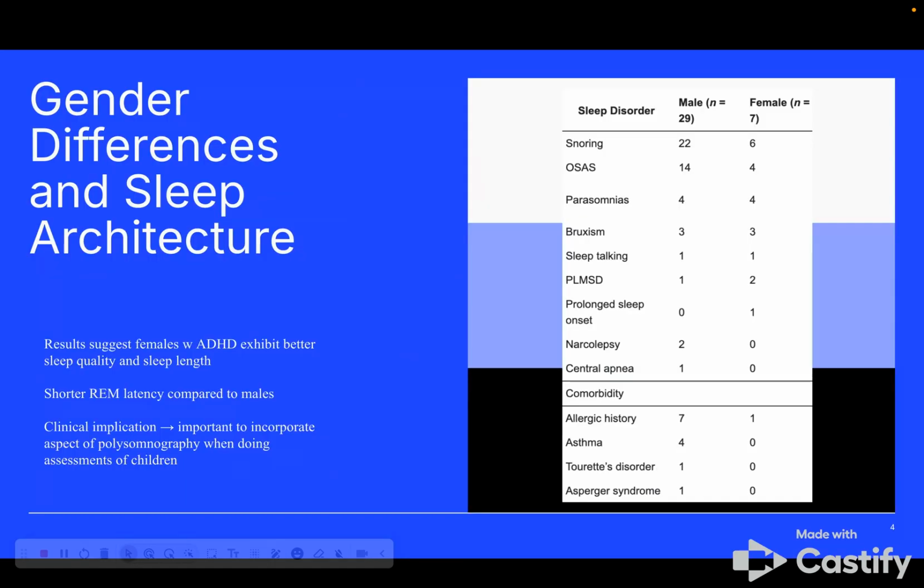Lin et al. conducted a study in 2025 which used polysomnography to examine gender-based sleep differences in children with ADHD. Girls showed longer total sleep time and shorter REM latency, suggesting better sleep quality. Boys had more REM disturbances linked to emotional regulation, memory, and executive function. These findings may help explain sex-based variations in ADHD symptoms and outcomes. Across gender, parasomnias such as sleep talking were common, reflecting underlying sleep instability and fragmentation, which can impair daytime cognitive performance.